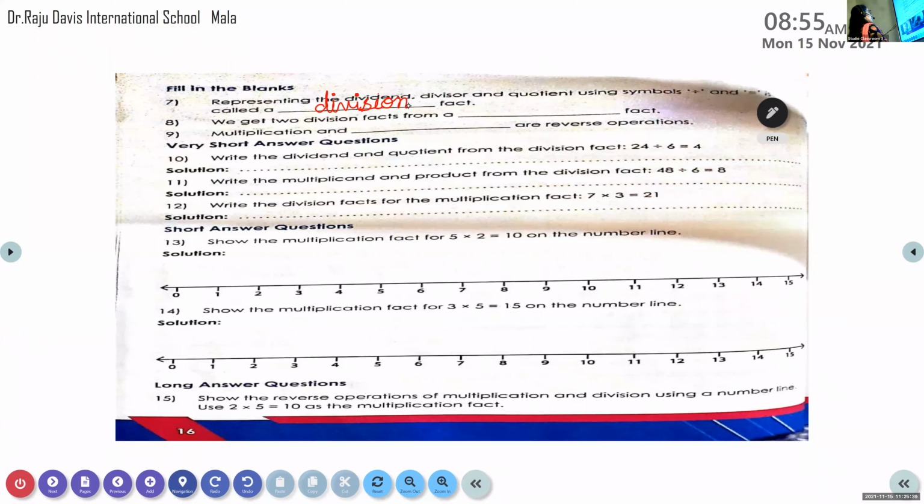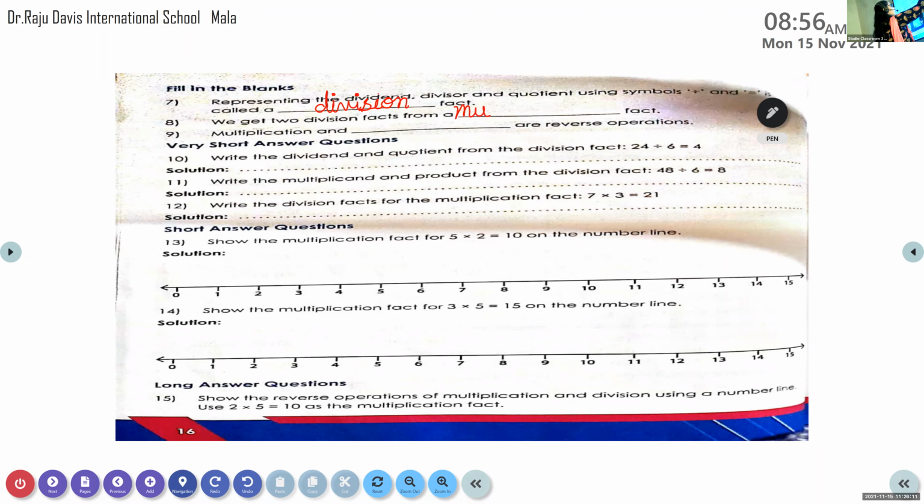Now, Aiden Dias. Yes, ma'am. Eighth question. We get two division facts from a dash fact. Multiplication fact. Yes, good. We get two division facts from a multiplication fact.